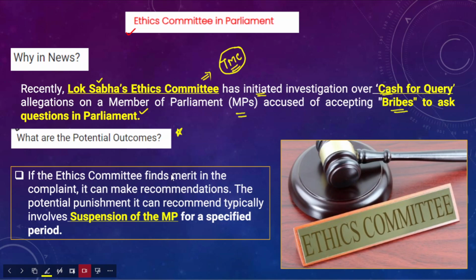If the Ethics Committee finds merit in the complaint, that is, if it proves that the allegations leveled against this particular MP are true, it can make recommendations to the Speaker of the Lok Sabha. The potential punishment it can recommend typically involves the suspension of the MP for a specified period of time.